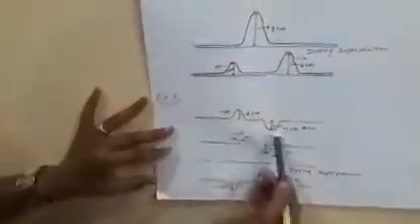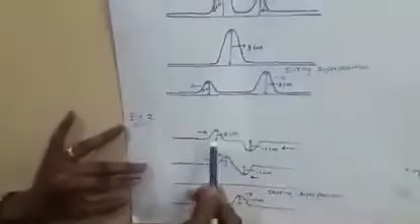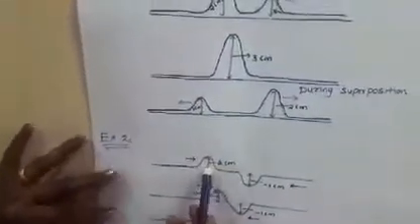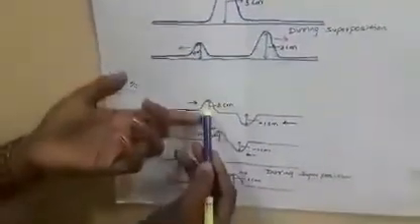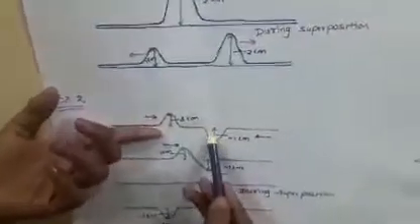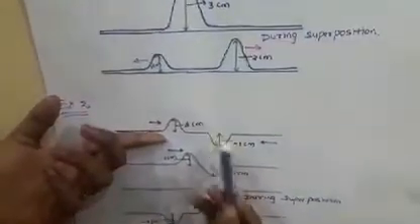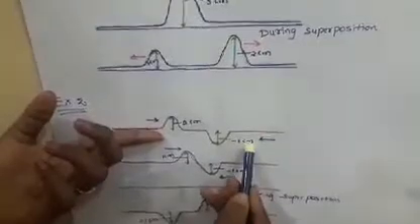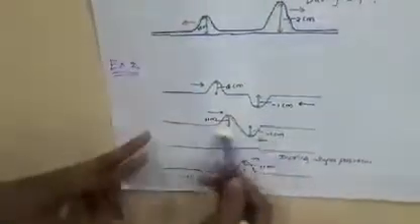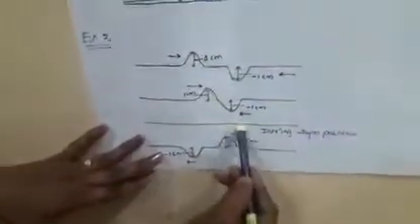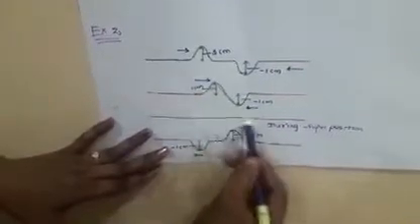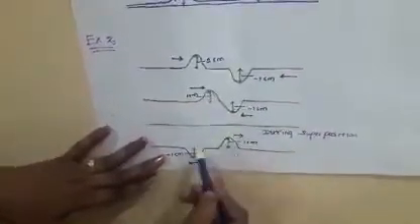Let's see one more example here. Here we also have two waves. The first wave has 1 centimeter in the positive direction, and the second wave is 1 centimeter in the negative direction, so minus 1 centimeter amplitude. These both are also coming towards each other. During the superposition, plus 1 minus 1 becomes 0, which means there won't be any amplitude. Again after that they go in opposite directions.